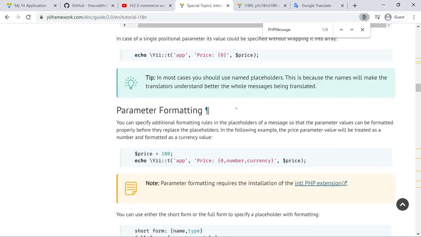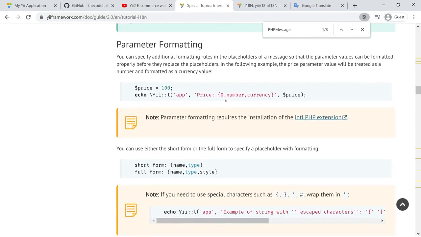Okay, let's talk about parameter formatting. This basically gives you the possibility to format your given value in a certain way. In this case, we give the price right here to format, and we specify to format it as number and currency.